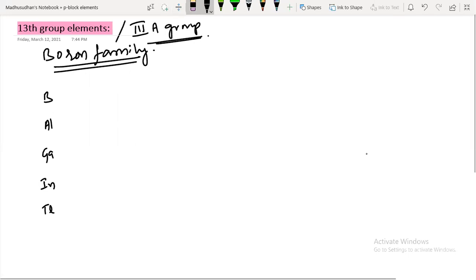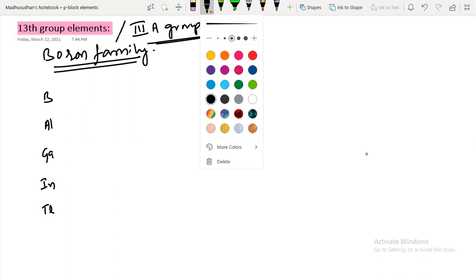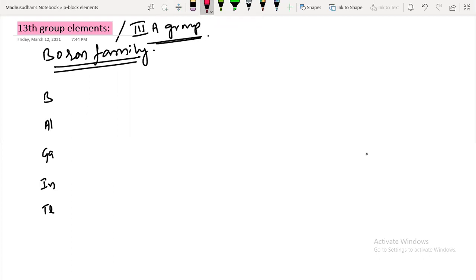Now I'm going to write their general electronic configuration. What is the atomic number of boron? 5. Aluminum is 13. 13 plus 18 is 31. 31 plus 18 is 49. 49 plus 32 is 81. Okay.